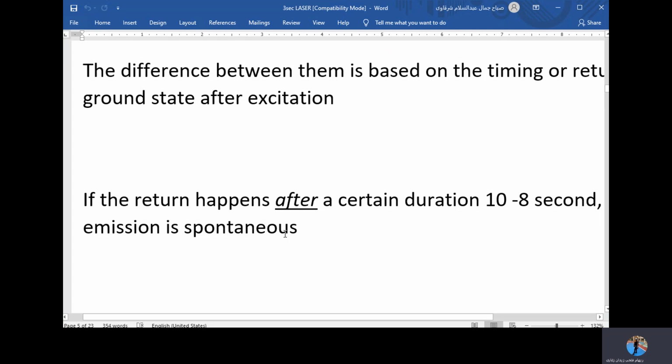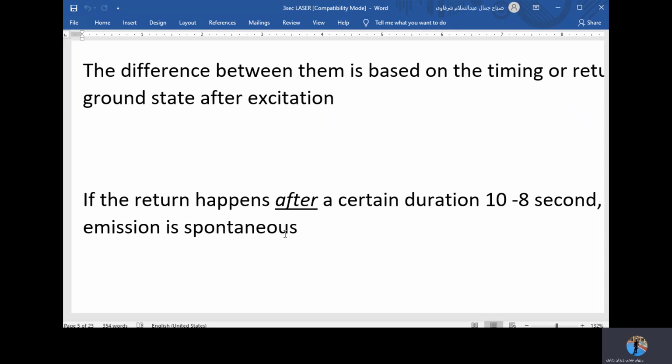Because the atom takes this time to return to its ground state without any external factor or any other stimuli. So the atom, after excitation, returns back to its ground state with no other effect. Nothing affected it, nothing caused this return. That's why we call it spontaneous, because nothing external affected it.